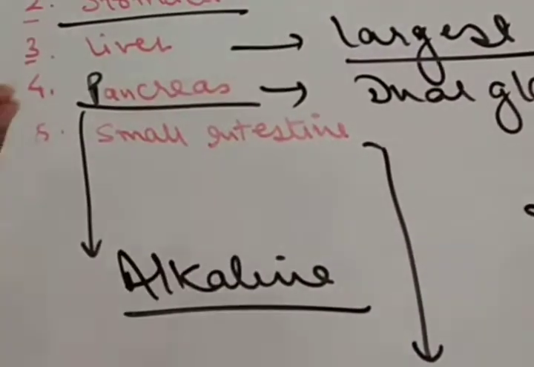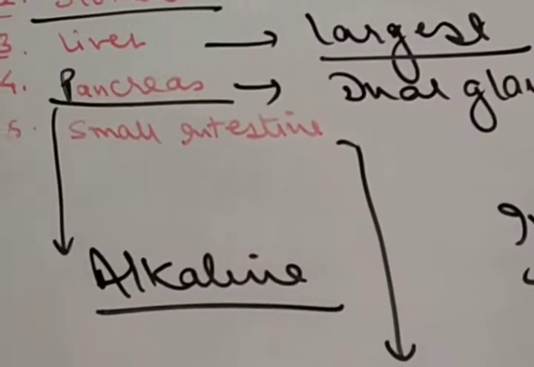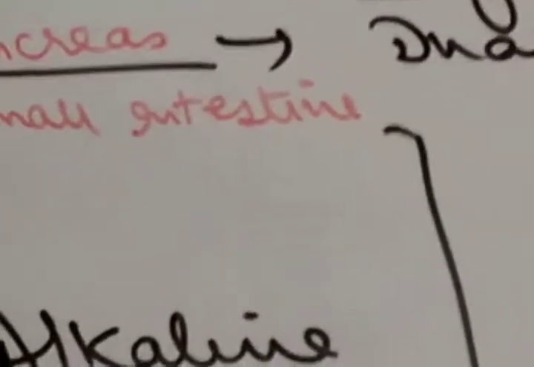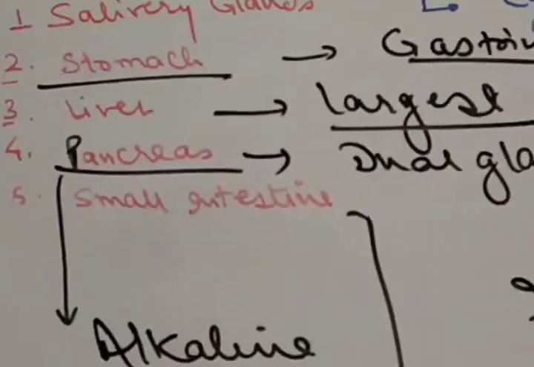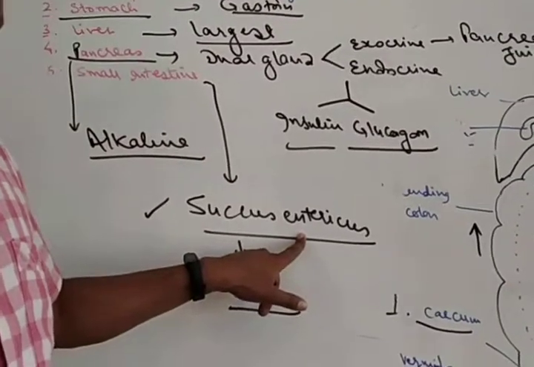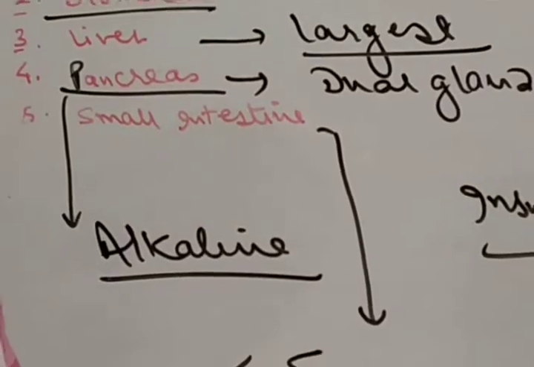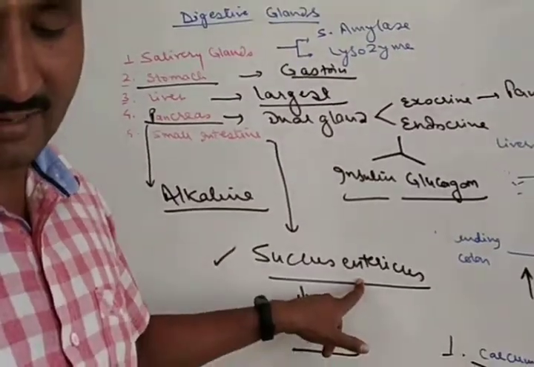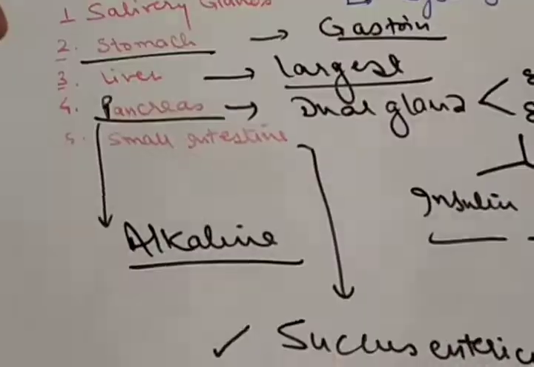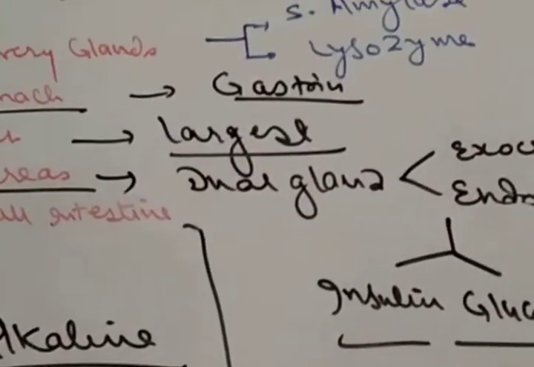The secretion of the intestine is called intestinal juice, also called succus entericus, which contains many enzymes including aminopeptidases, dipeptidases, intestinal amylases, maltase, sucrase, lactase, isomaltase, limit dextrinase, and intestinal lipases, along with nucleotidase and nucleosidase. The functioning of these enzymes we will discuss in the physiology of the digestion process.